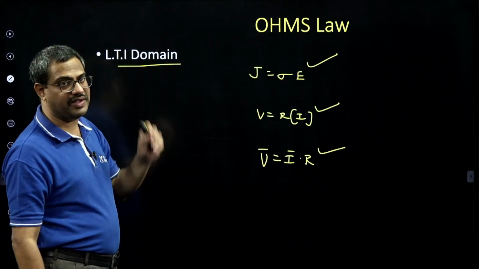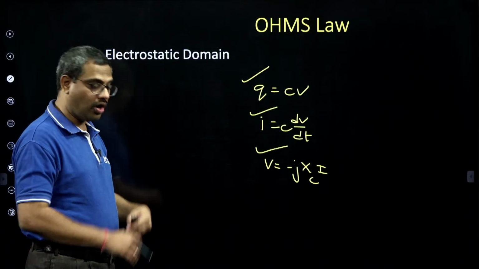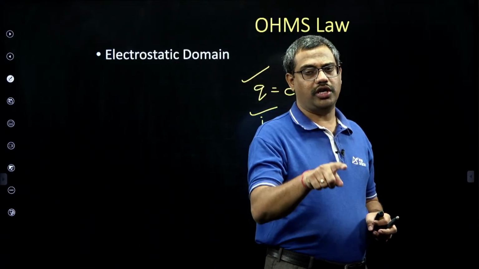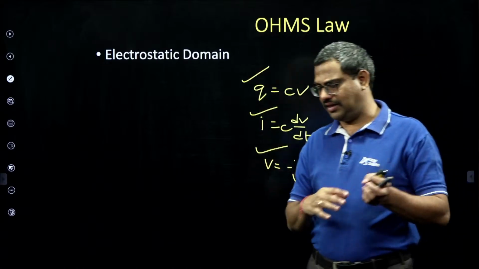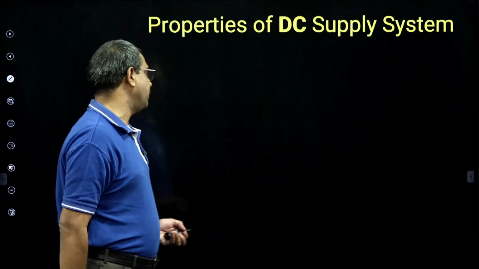LTI means linear time invariant. And all these 3 in electromagnetic domain, and all these 3 in electrostatic domain. So all combined is Ohm's law, and with this Ohm's law, everything we can learn, for sinusoidal input, square input, triangular input, DC, AC, low frequency, high frequency. That is how we learn mathematically, and Ohm's law is a very important requirement.